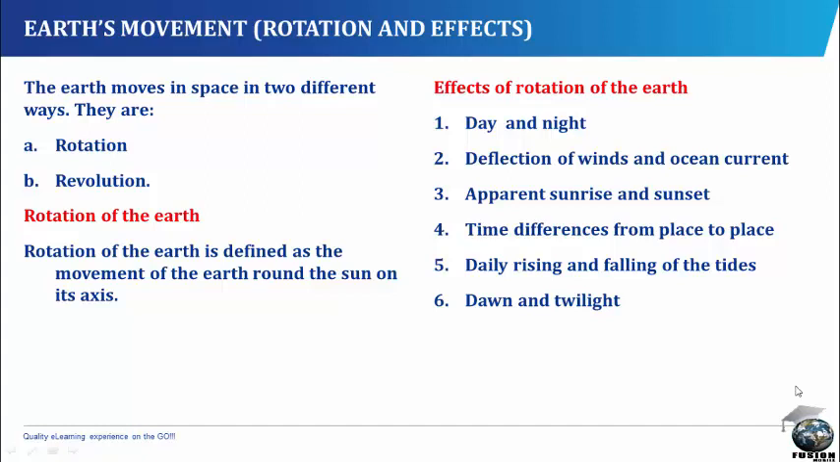6. Dawn and twilight. Dawn refers to the brief period between sunrise and full daylight, while twilight refers to the period between sunset and complete darkness. Dawn and twilight, which are results of rotation, are caused because the Earth receives diffused or reflected light from the Sun while it is still below the horizon.